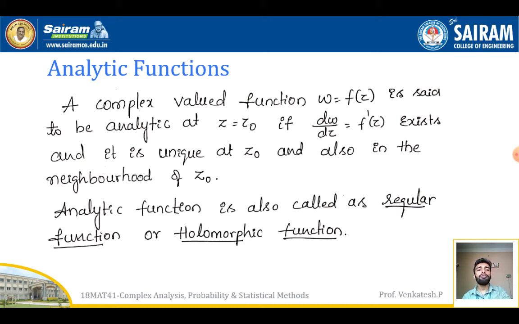A complex valued function w is equal to f of z is said to be analytic at z is equal to z naught if dw by dz is equal to f dash of z exists and is unique at z naught and also in the neighborhood of z naught. This analytic function is also called a regular function, and we can also call it a holomorphic function.